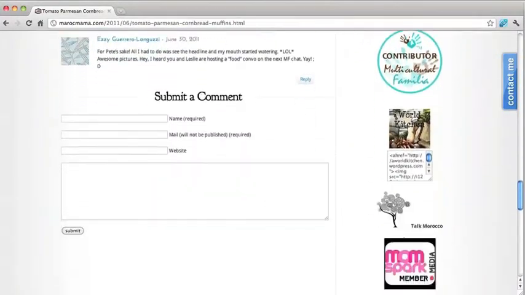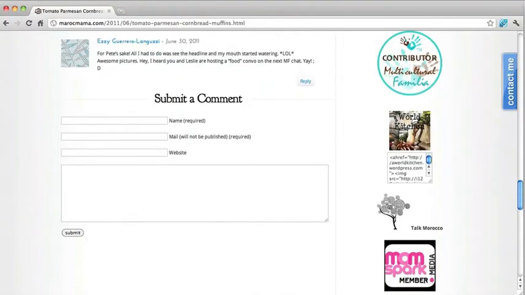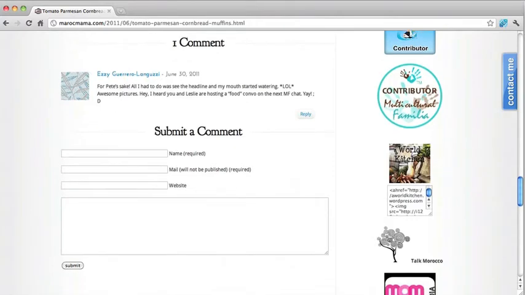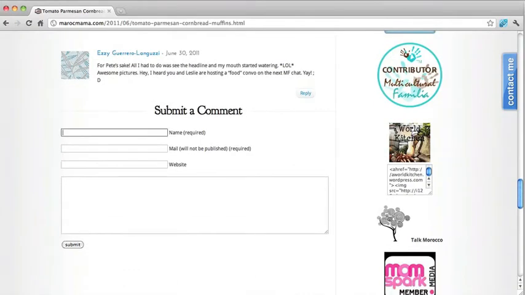So a real easy comment that would get approved is something either saying that we've tried the recipe or saying how good the recipe looks. We can take a look at the already approved comment that says, "For Pete's sakes, all I had to do was see the headline and my mouth started watering. LOL. Awesome pictures." So we could do a similar comment, and we're going to try to get a backlink to our gardening site. So for this example, my pen name is going to be Jeffrey the tomato garden guy.